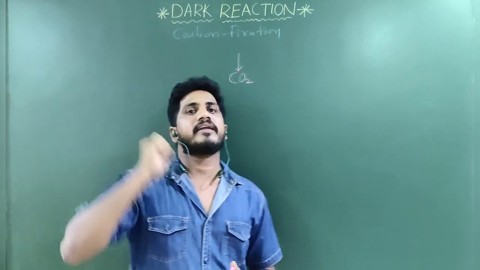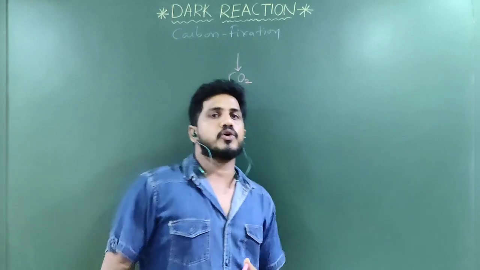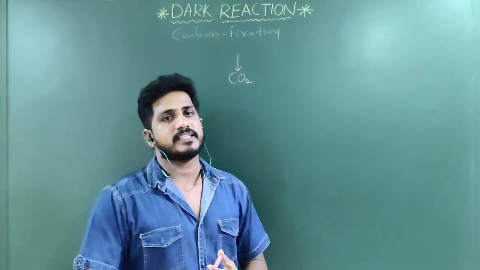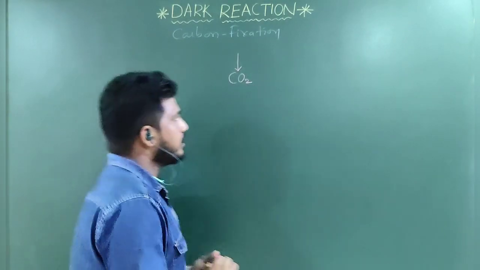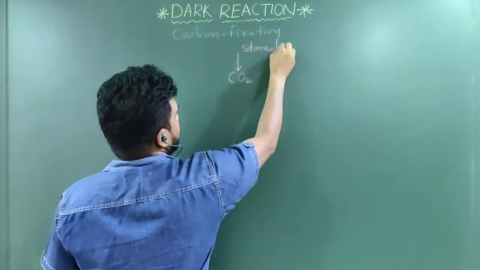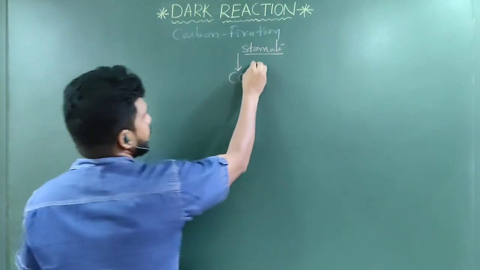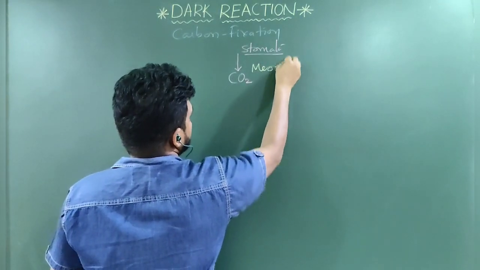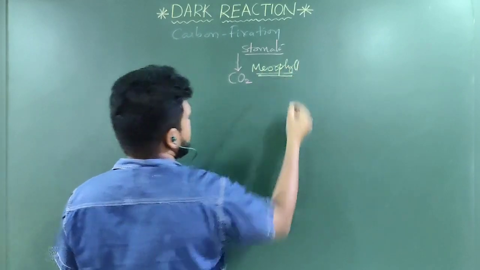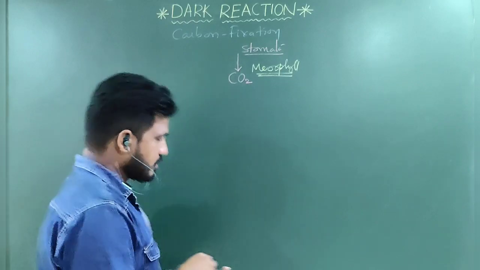So carbon dioxide comes in and oxygen goes out in photosynthesis, not in respiration. So when carbon dioxide comes through the stomata into the mesophyll, the dark reaction takes place in the mesophyll. Mesophyll consists of chloroplast. Chloroplast consists of stroma, right?